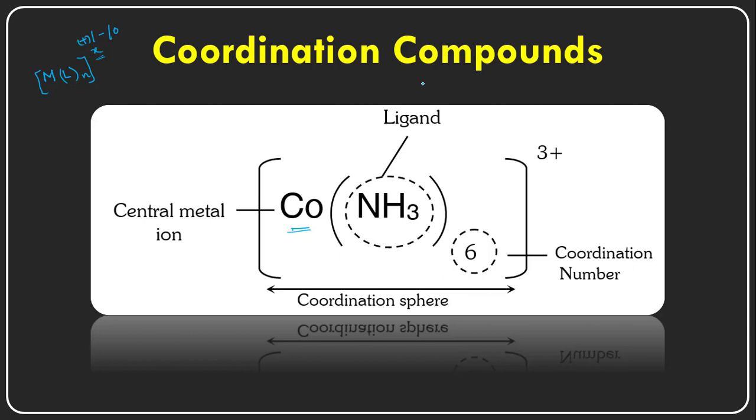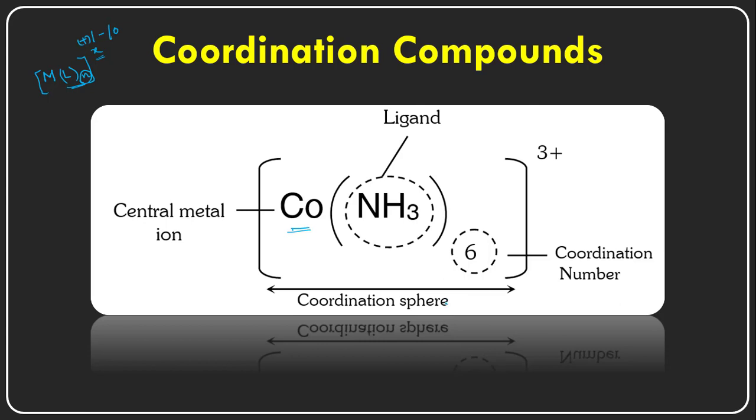That means coordination compounds consist of one central metal cation at the center, surrounded by some number of ligands. Here ammonia is the ligand.